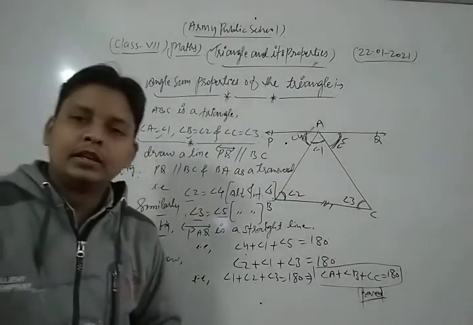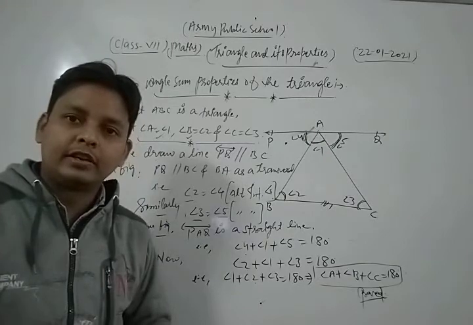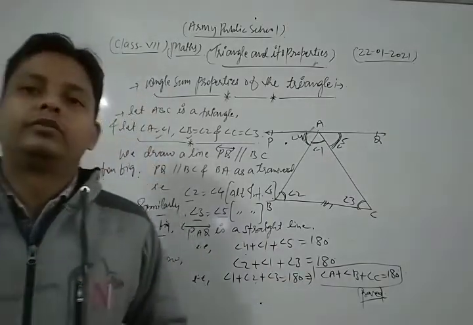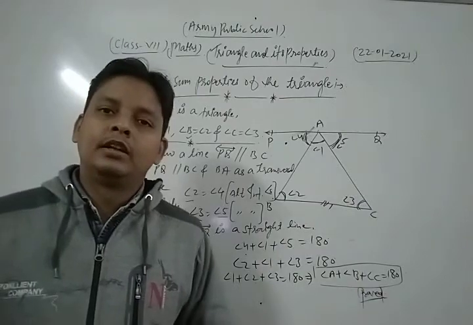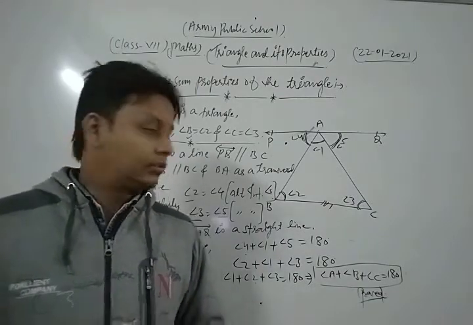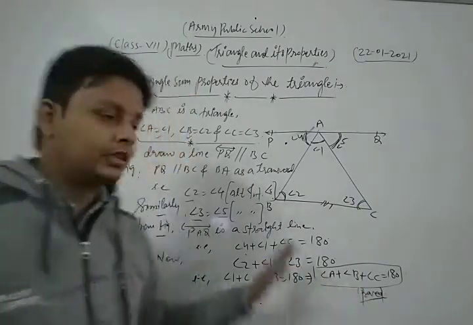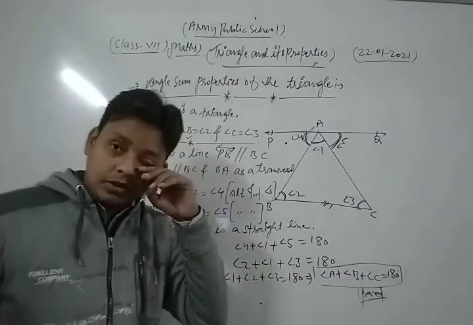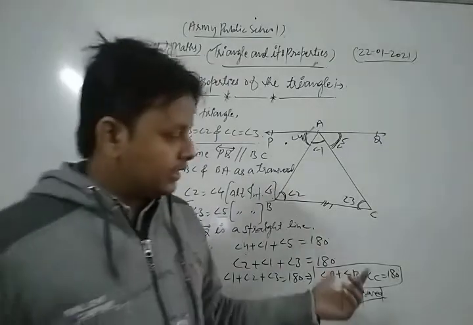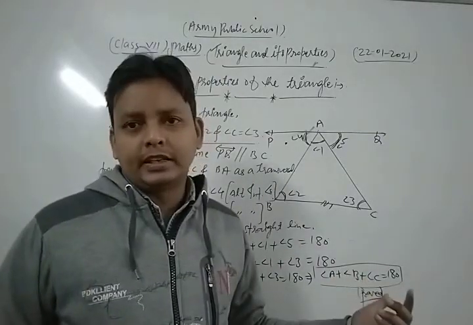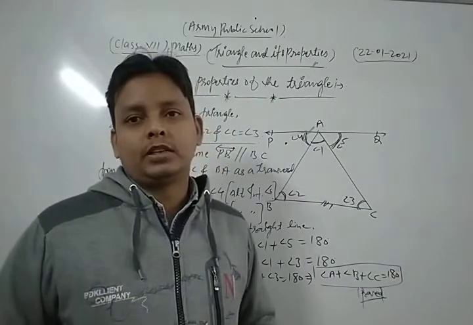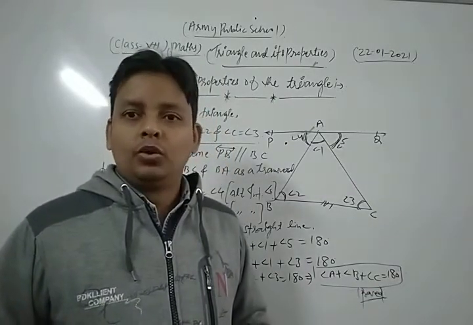Thus, dear students, in this way we prove that the sum of all interior angles of a triangle is equal to 180. So in this way you proved the result. And what is the result here? The sum of all interior angles of a triangle is always equal to 180 degrees.